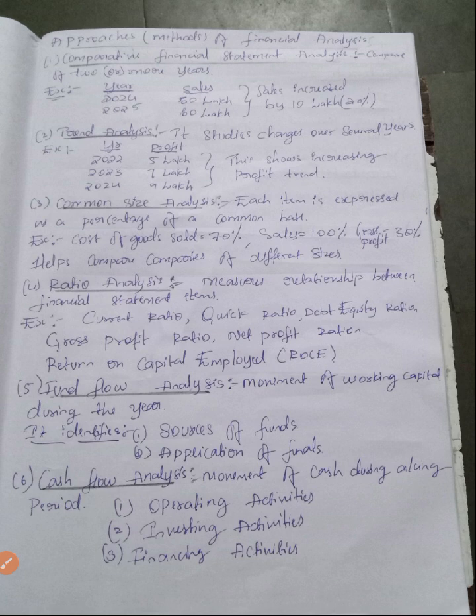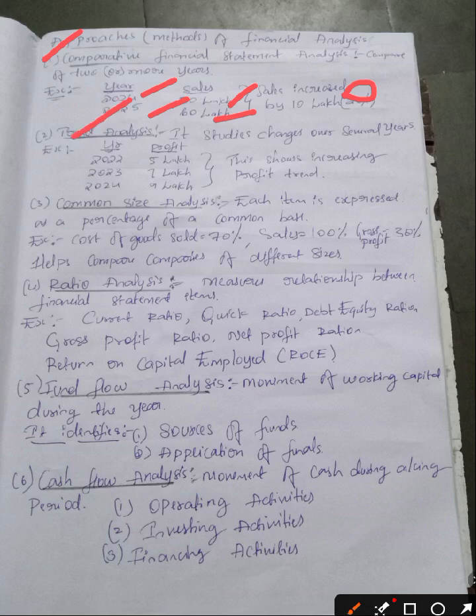Now, approaches and methods of financial analysis. There are so many approaches that we will use to know the financial analysis. The first approach is comparative financial statement analysis, comparing two or more years. For example, I have taken 2024 and also 2025. In 2024 sales is 50 lakhs, and in 2025 sales is 60 lakhs. Sales increased by 10 lakhs, that is 20%. Am I clear?